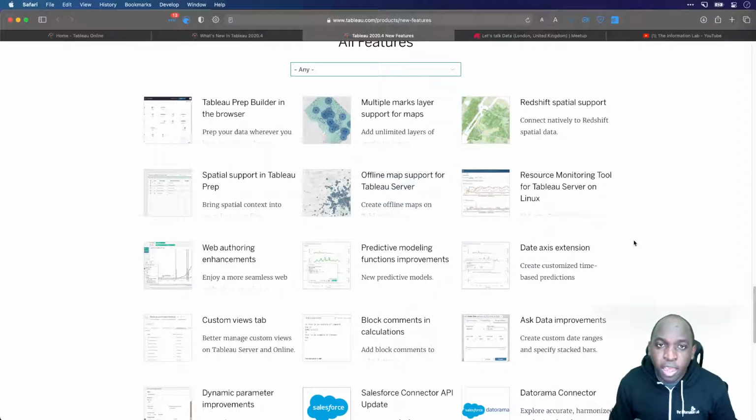I'm going to highlight why they're good if there's a little bit of context as to how they're built or there's something new about them. Okay. So in order to do this, I'm going to try and balance my time between Tableau Online and Tableau Desktop. So to start off with, I'm actually going to go over to Tableau Prep, and we're going to start in the browser. So let's go over to Tableau Online.